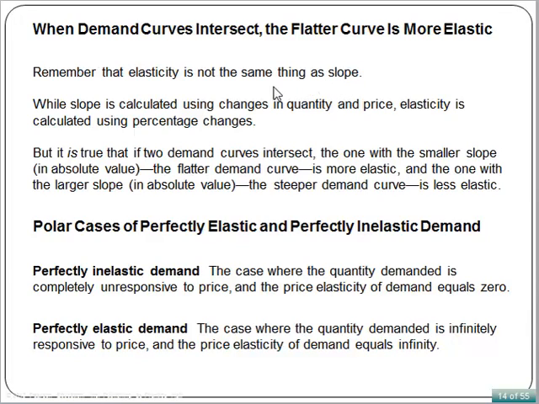Where slope is calculated using changes in quantity and price, elasticity is calculated using percentage changes. But it's true that if two demand curves intersect, the one with the smaller slope in absolute value, the flatter demand curve, is more elastic, and the one with larger slope, the steeper curve, in absolute value, is less elastic.